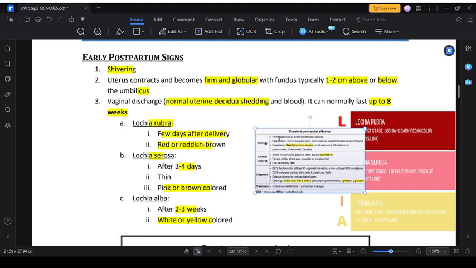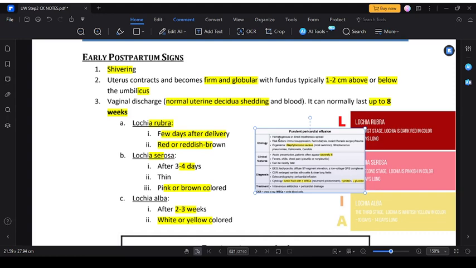So, early postpartum signs. The early postpartum signs are shivering. Then we have uterus contraction, which becomes firm and globular with the fundus typically 1 to 2 centimeters above or below the umbilicus. The vaginal discharge is normal uterine residua, shedding, and blood. It can normally last up to 8 weeks.